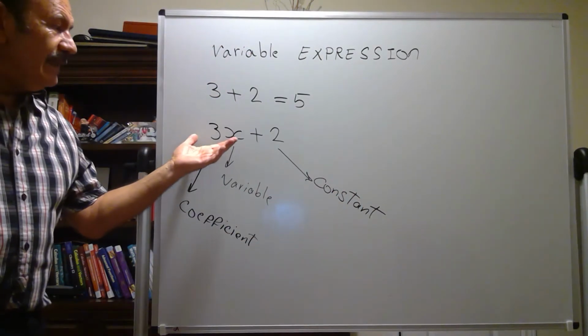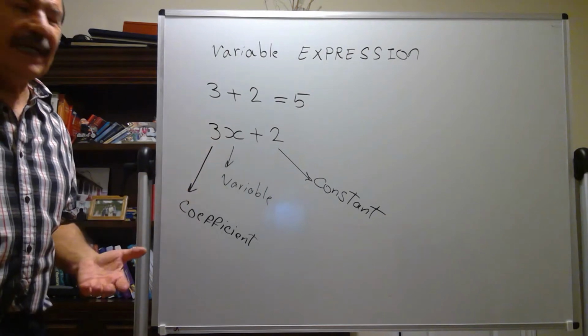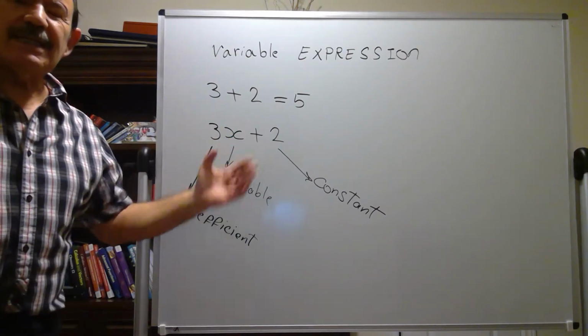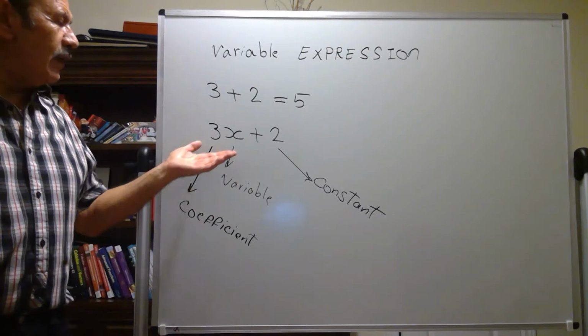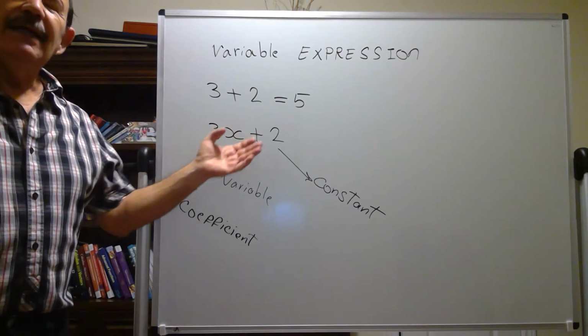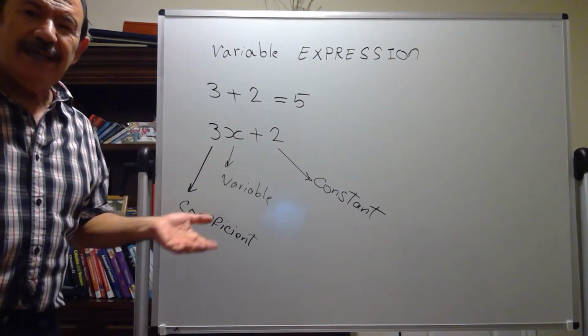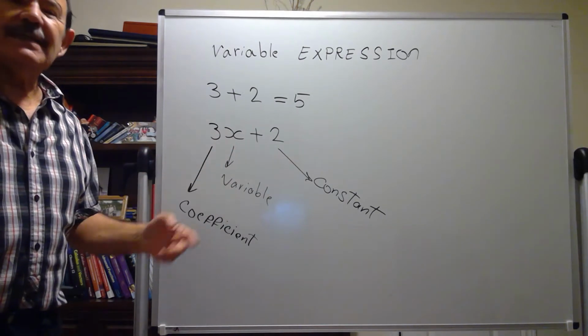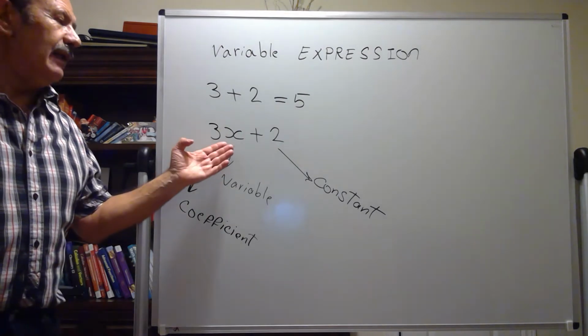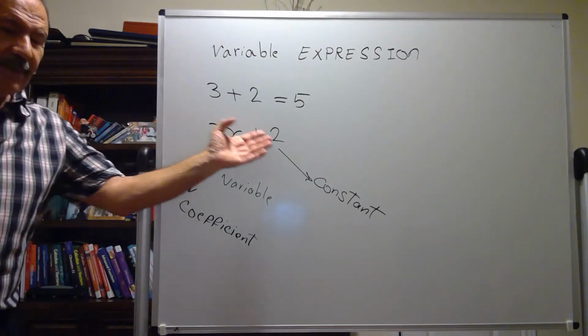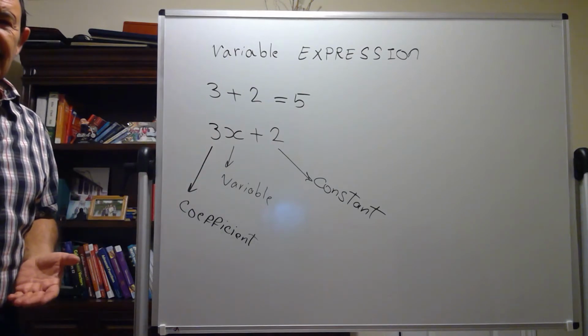The name of this 3x is term. The name of this 2 is term. So this expression has 2 terms. One term is 3x. The other term is 2. And this is a variable expression because it includes x as a variable. Okay? So the name of this expression is variable expression.